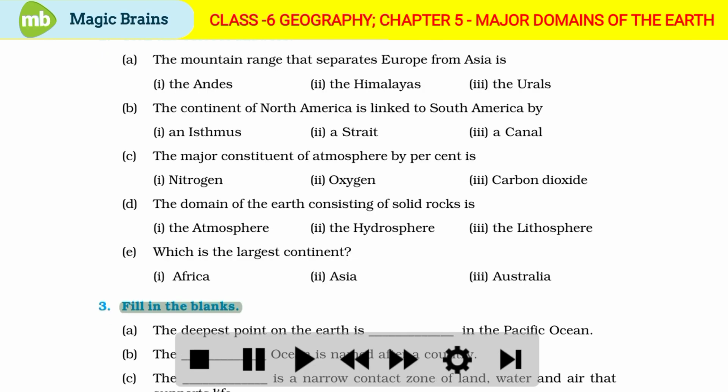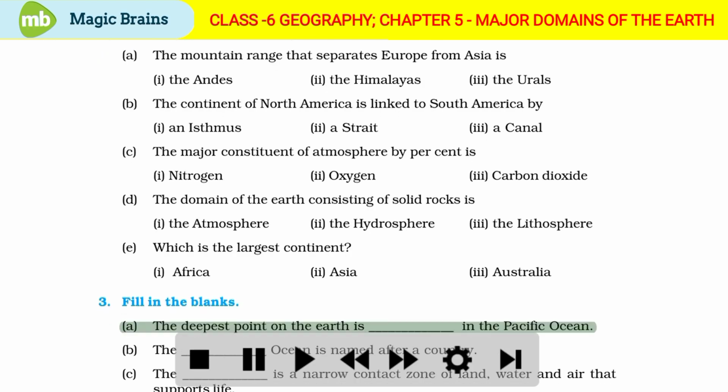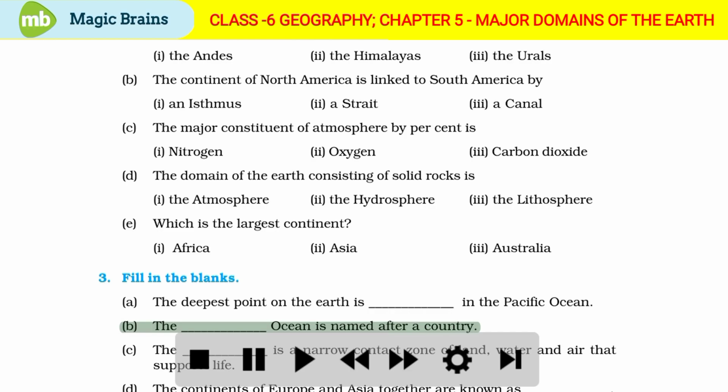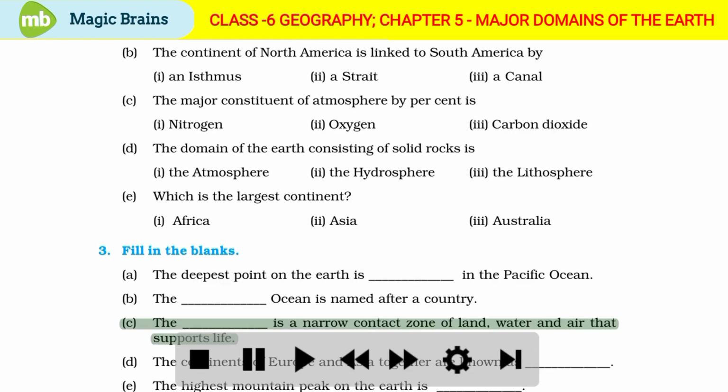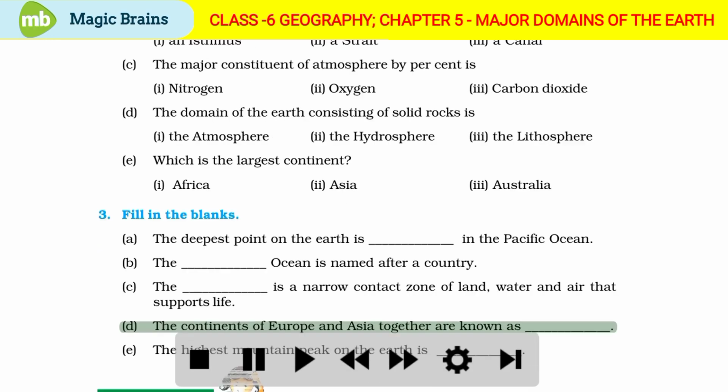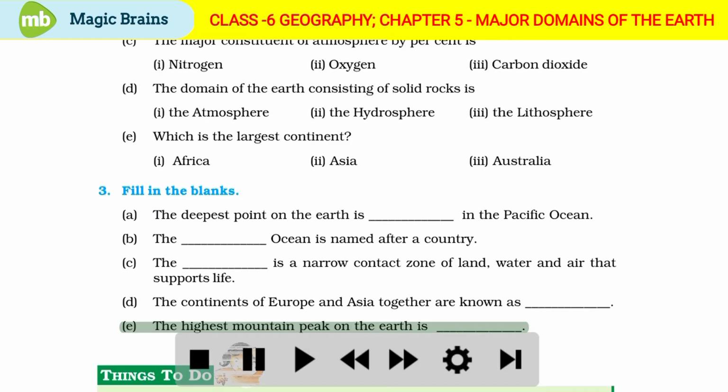3. Fill in the blanks. A. The deepest point on the earth is dash in the Pacific Ocean. B. The dash ocean is named after a country. C. The dash is a narrow contact zone of land, water, and air that supports life. D. The continents of Europe and Asia together are known as dash. E. The highest mountain peak on the earth is dash.